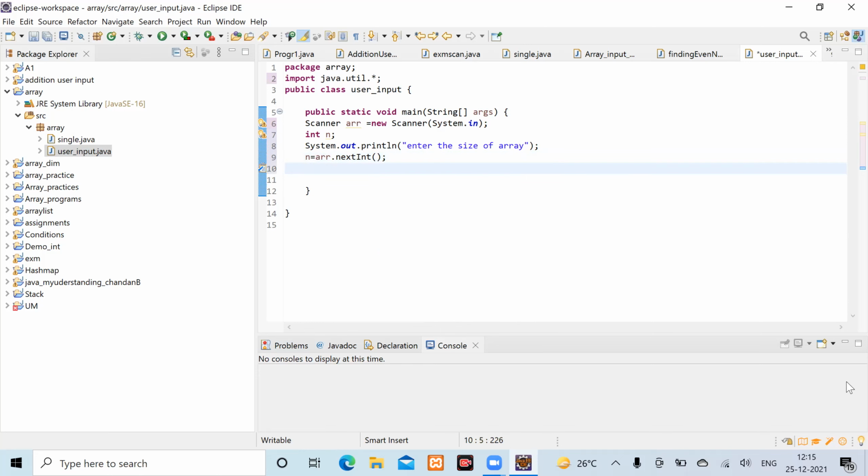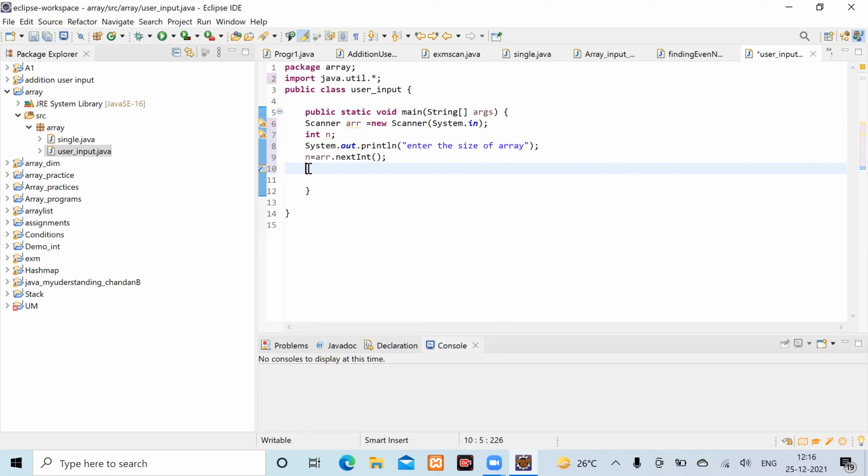Now you have taken the size. Now you need to pass this n. You have to create an array. This is only the size that you are accepting from the user, right? So now you create an integer array.